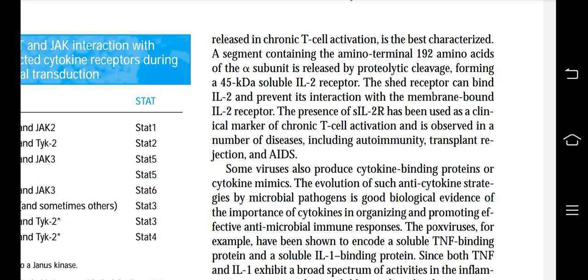The presence of sIL-2R has been used as a clinical marker of chronic T cell activation and is observed in a number of diseases including autoimmunity, transplant rejection and AIDS.